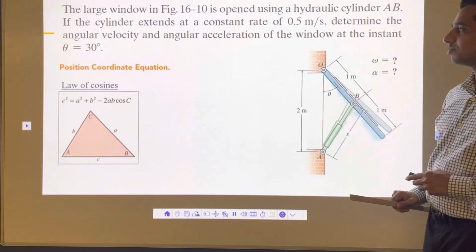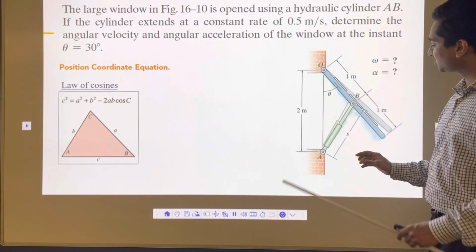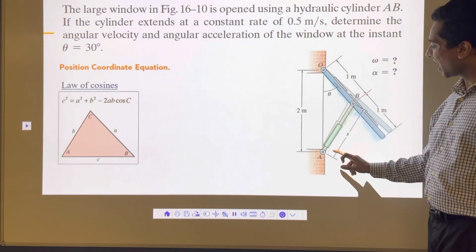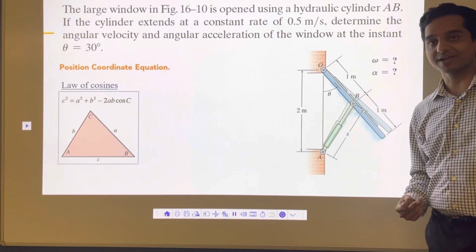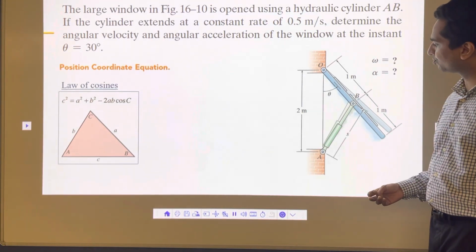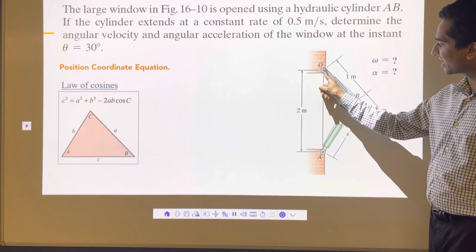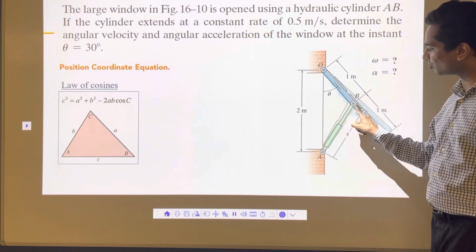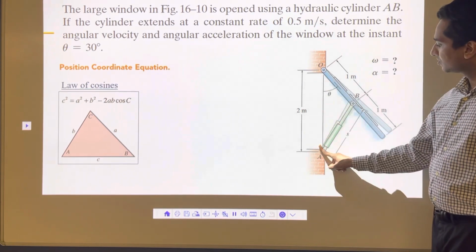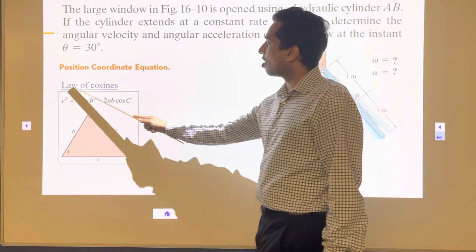For this kind of problem, the first thing we need is the position coordinate equation. It means we need to know the relationship between s and theta. As s changes, how does theta change? To find that relationship, we are going to consider this triangle at some point. So it starts opening, this side has a fixed length of 2 meters, this is a fixed length of 1 meter, and this s will change. So I'm going to take this triangle and use the law of cosines.